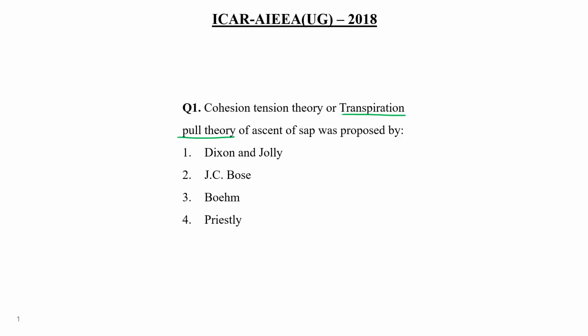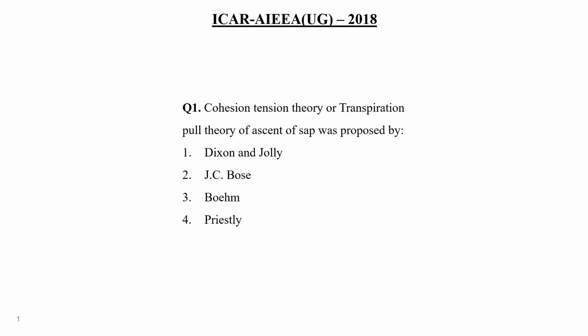Just take 5 seconds. After that, we will discuss the correct answer. Cohesion tension theory or transpiration pull theory: Dixon and Joly, J.C. Bose, Boehm or Priestley. So, transpiration pull theory was given by Dixon and Joly, choice number 1. It's a very important question in so many different competitive examinations. This type of question has been asked.